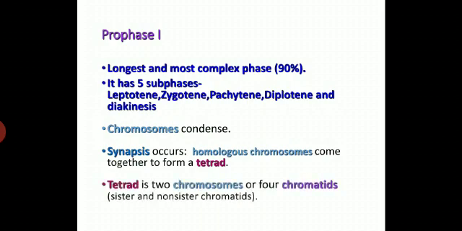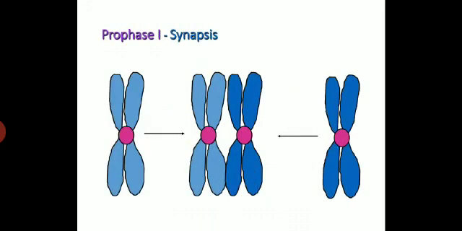In prophase first, chromosomes first condense, then synapsis occurs, where homologous chromosomes come together in a pair and form a tetrad. A tetrad is two chromosomes or four chromatids, in which two are sister chromatids and two are non-sister chromatids. Then in prophase first, homologous chromosomes pair with each other.